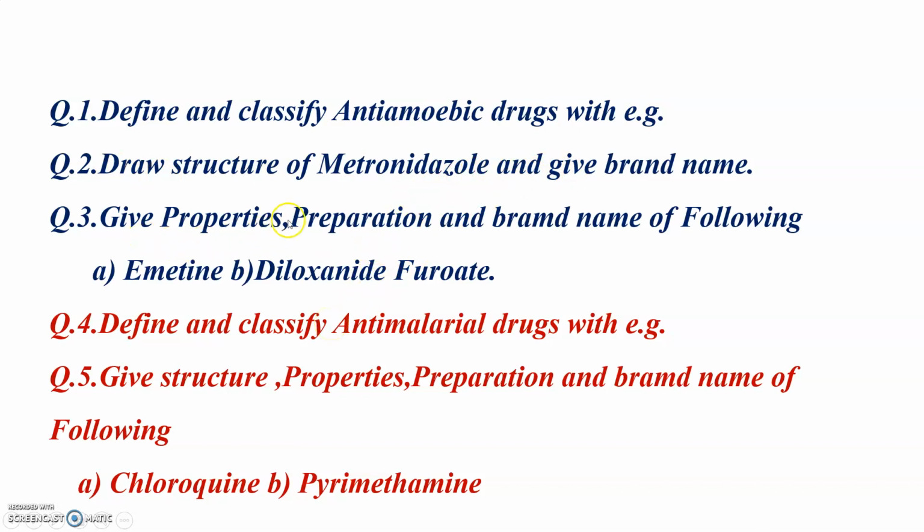Then give the properties, preparation, and brand names of the following drugs like emetine and diloxanide. These three questions are answered; we already discussed them in previous slides of this audio. Number 4: define and classify anti-malarial drugs with examples. Fifth: give the structure, properties, preparation, and brand names of the following important drugs like chloroquine and pyrimethamine.